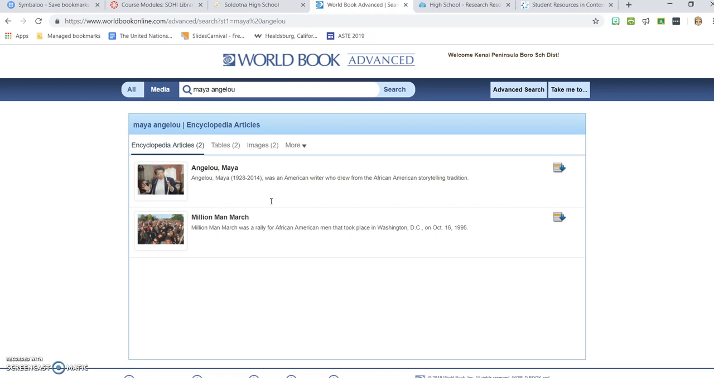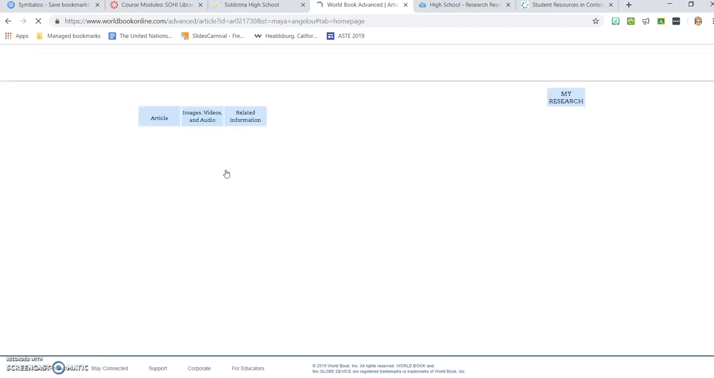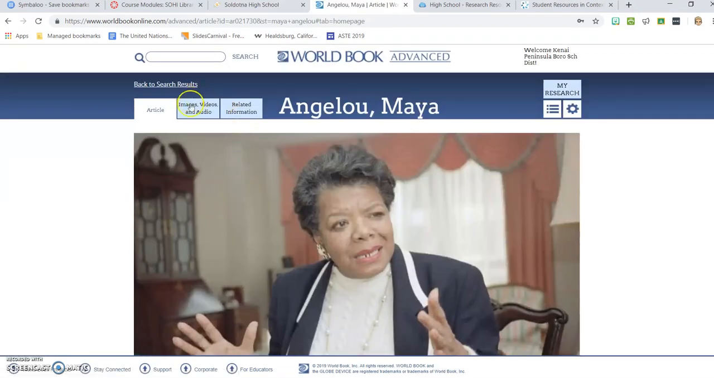But World Book Online is an online encyclopedia that has a very long history of trustworthiness. So if you would go to Wikipedia, go to World Book instead, and use World Book for your project. So here is our author, and I just want to show you some of the tools that World Book is going to have for you.